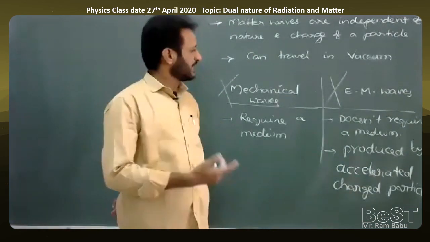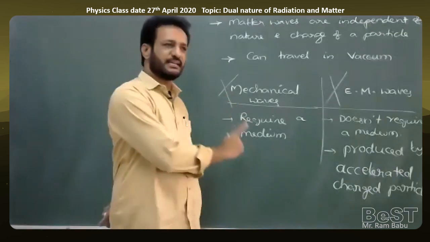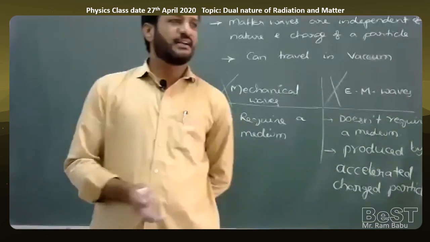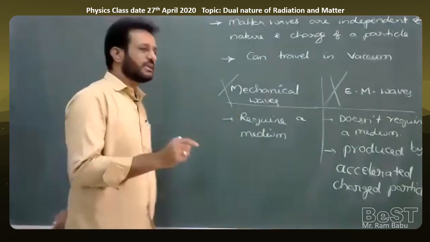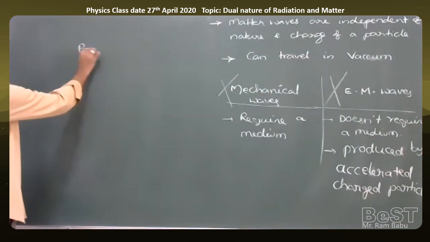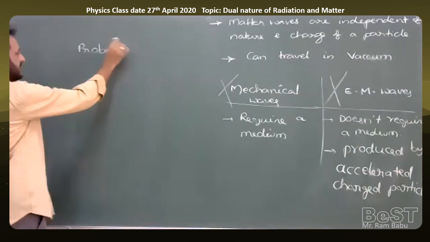Then what can we expect generally? We have only two types of waves, one mechanical, one electromagnetic. But matter waves are neither mechanical nor electromagnetic. So what type of waves are they? We can predict they are probability waves. Matter waves are probabilistic waves.